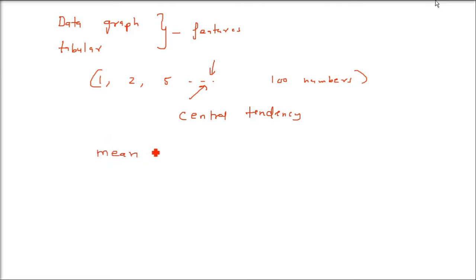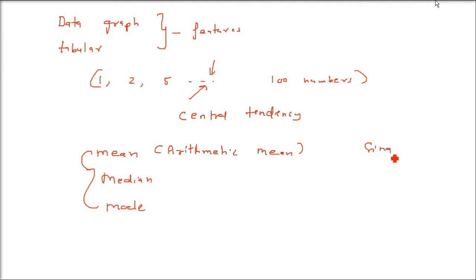For that, what did we do? We found the mean. We also called it the arithmetic mean; arithmetic and mean are the same. Or we can find the median, or we can go for the mode. These are all measures of central tendency. They give us a single figure which represents all the observations, a single figure around which the observations are concentrated.